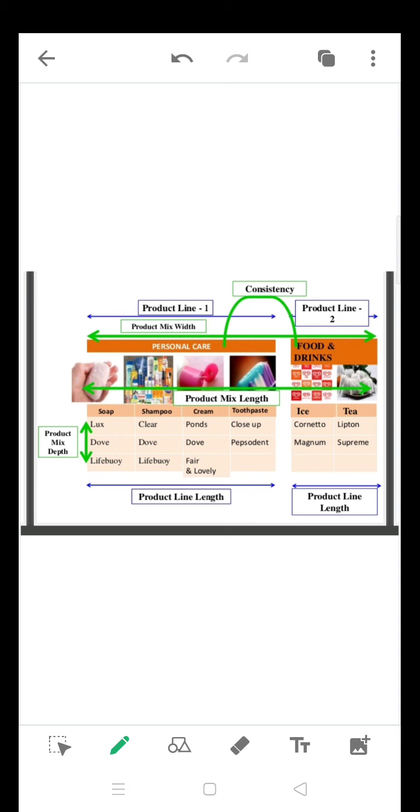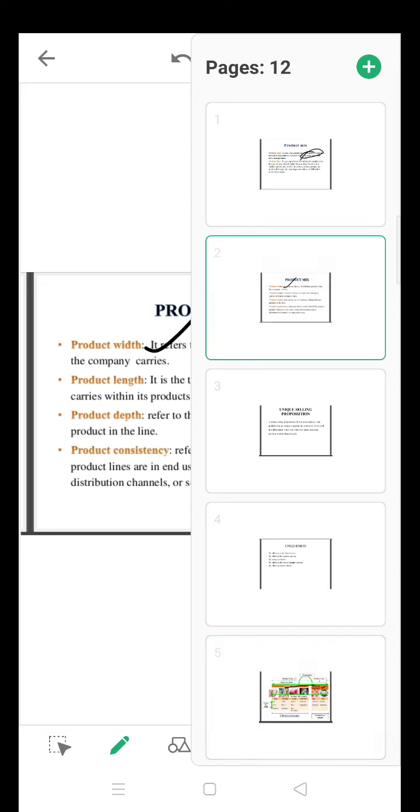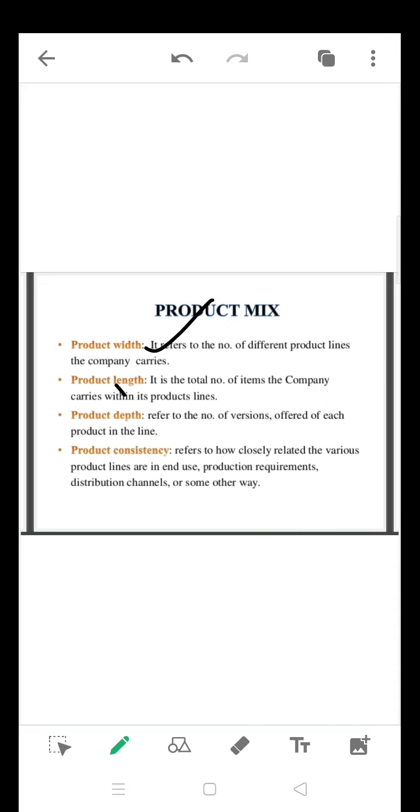It is going to talk about product lines. One is personal care and another one is food and drinks. We have two product lines here. This is called the product width. The company is giving two types of products, personal care products and food and drinks, that is called the product width. And the next is product length.